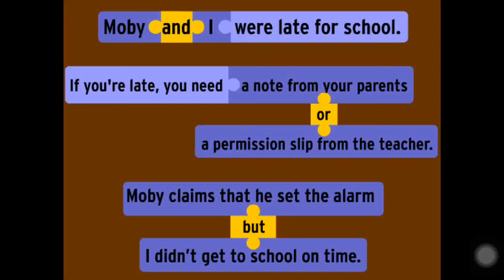Okay? Here, Moby and I were late for school. Now if I remove and here, what will be the sentence? Moby, I were late for school. How is it? It's looking like butler English, right? It's not proper. When you hear it, you can feel it. Moby, I were late for school. Moby, I, what is that?